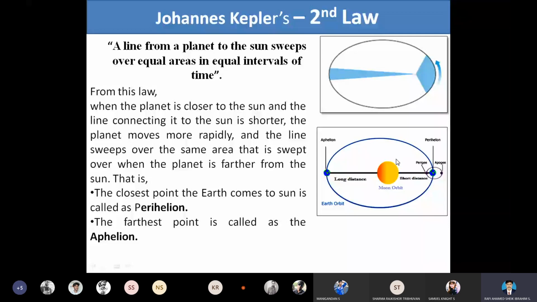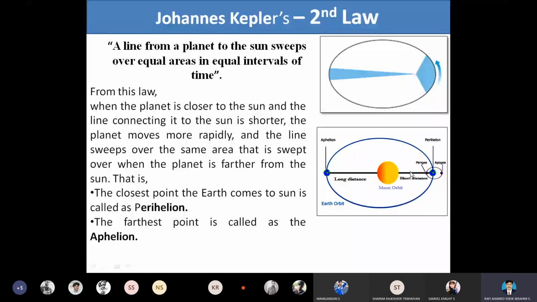This is also shown here. The sun is orbited by the planets. When the distance is short, the orbital motion is high. When the distance is long, the movement is very slow.